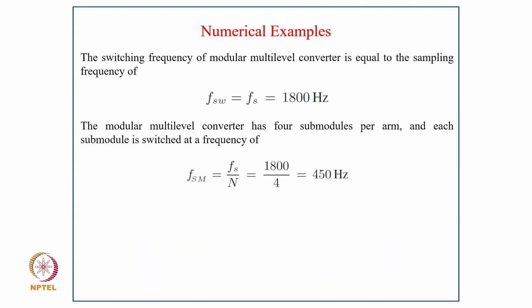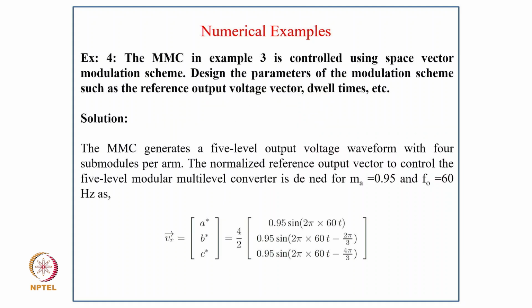The switching frequency of the modular multi-level converter equals the sampling frequency, Fsw = Fs = 1800 Hz. The modular multi-level converter has 4 submodules per arm, and each submodule is switched at a frequency of Fsm = Fs/N, that is 1800/4 = 450 Hz.